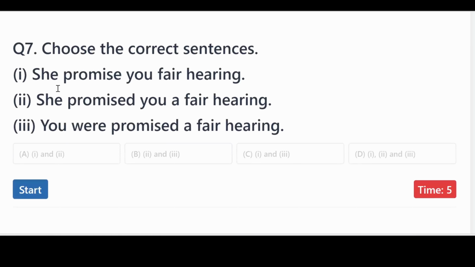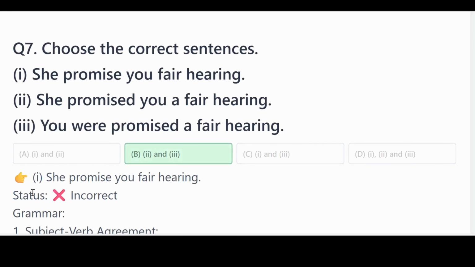What about number 7? Number 1, she promised you fair hearing. Number 2, she promised you a fair hearing. Number 3, you were promised a fair hearing. So among these 3 sentences, which one do you think is correct and which one is incorrect? Is it option A, option B, option C, or option D? The correct answer is option B, that is 2 and 3.